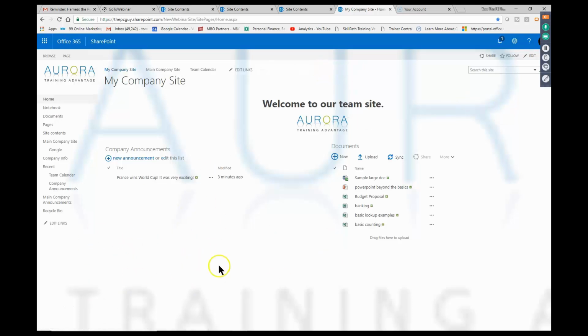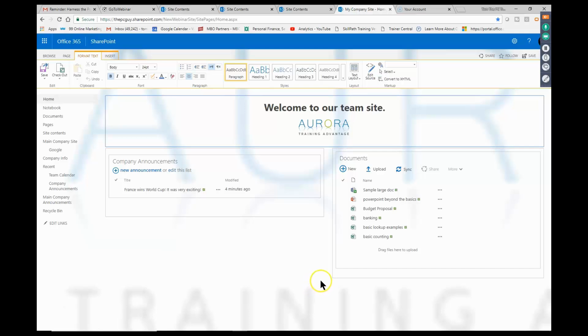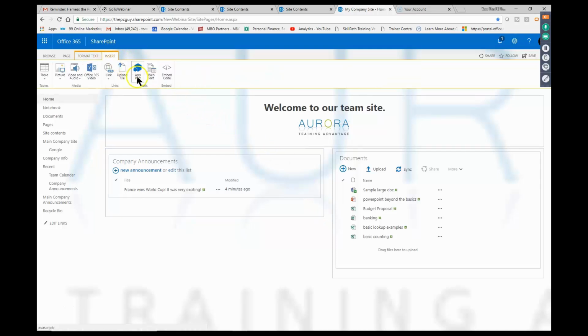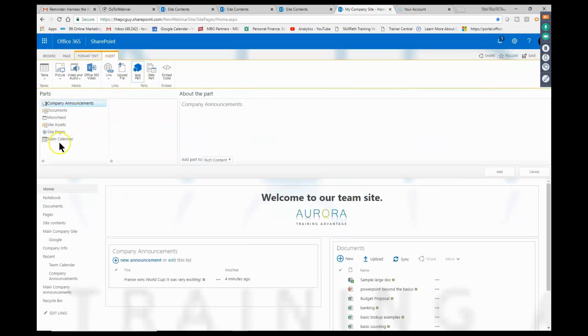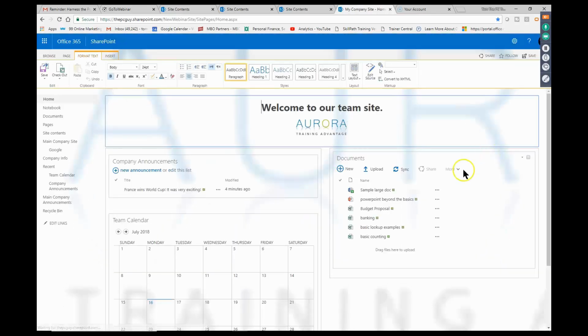Now I'd really like the calendar to be part of the main site as well, or the main page, I mean. So I'll pick on the word page, and I'll pick on edit. Again, we're going to add another app. So I'll click over here on a blank spot. Watch again. We're going to say insert, app part. There's the calendar. And then we'll pick on add. Excellent. Now on my home page, I have the main documents folder, the team announcements, the calendar. Let's go ahead and save our page. And we're looking pretty good.